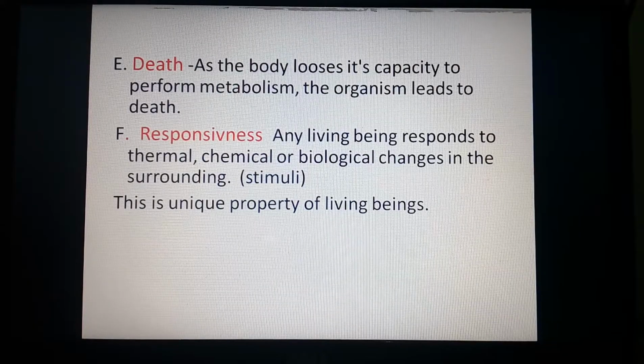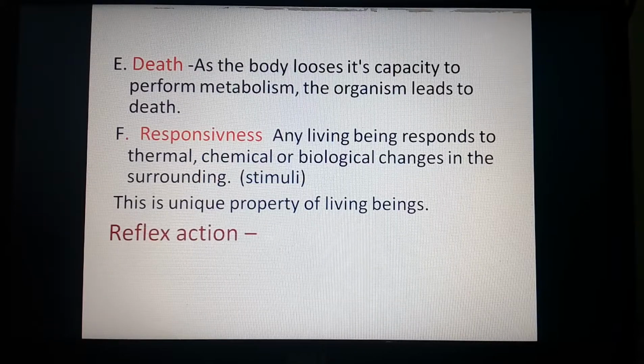Responsiveness: any living being responds to the thermal, chemical or biological changes that take place in the surroundings, called stimuli. Then what is stimuli? Any kind of change that takes place in the internal or external environmental condition is called stimuli. And the response the organisms show to this stimuli is called responsiveness, also called reflex action. It is a unique property of living organisms.